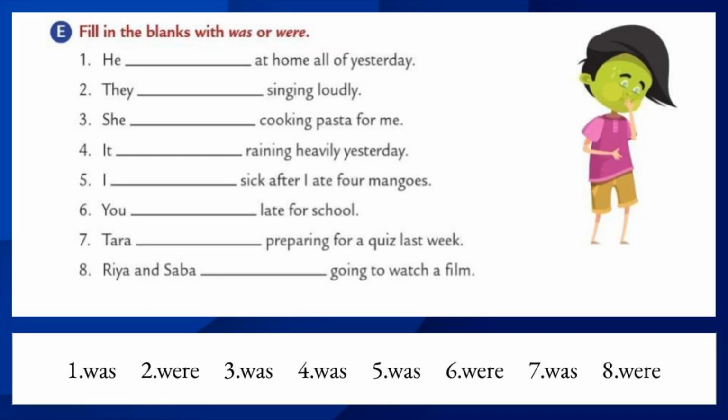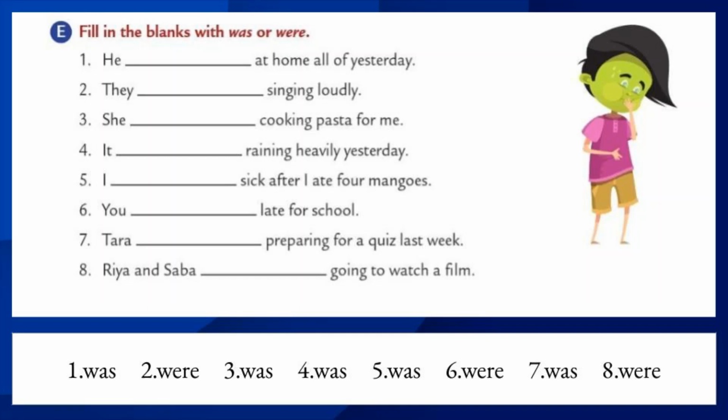Let's move to the fifth one. I dash sick after I ate 4 mangoes. So which is the correct one? Yes, was. I was sick after I ate 4 mangoes. Let's move to the sixth one. You dash late for school. Which is correct? Was or were? Yes, were. You were late for school. So already I said that when we are using subjects as I or you, we do not use singular verb. We have to use plural verbs. So that's why we used was for I, and in the sixth one we used were for you.